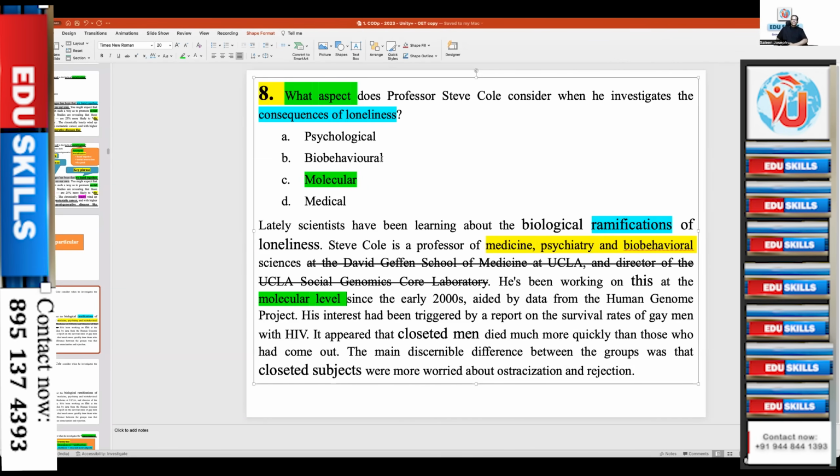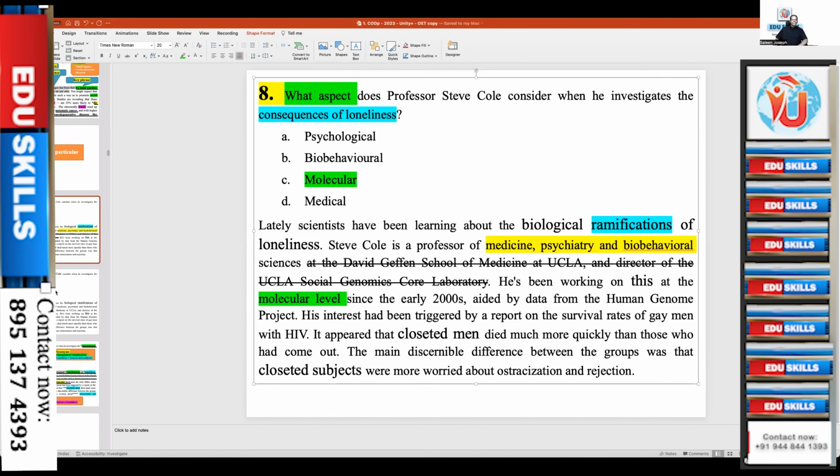So what I'm telling you, if you are competent, you need not read the paragraph at all. If you can identify between these four options and you find out three are big departments or branches, and one is particular, that will be the answer. If three are particular and one is a branch, which will be the answer? The branch will be the answer. And definitely you will have such questions in your exam.